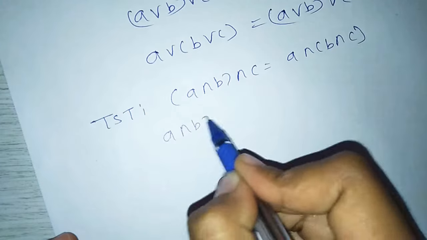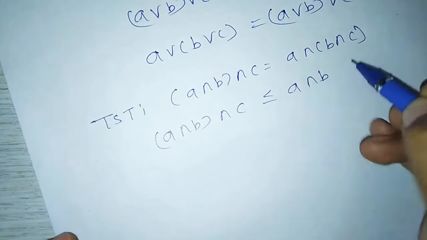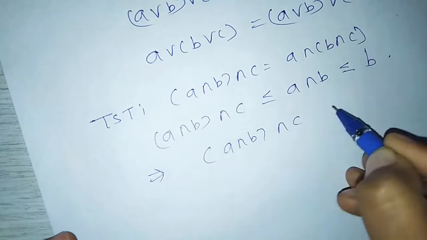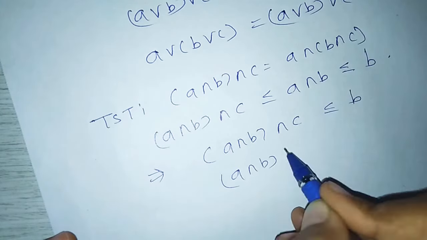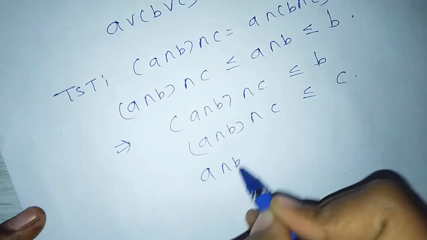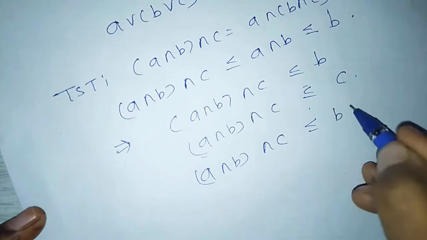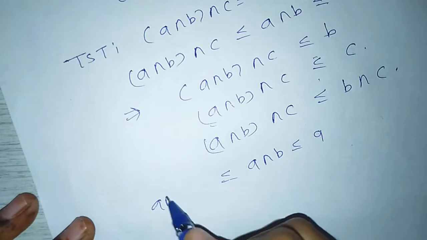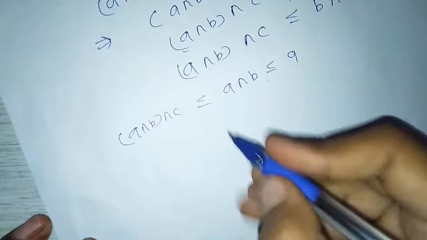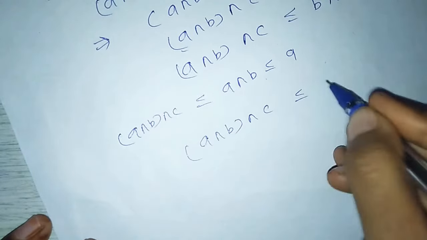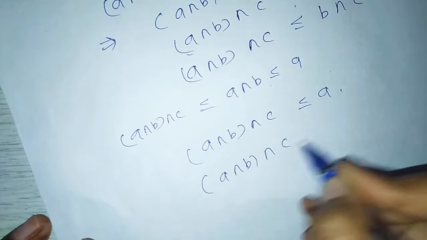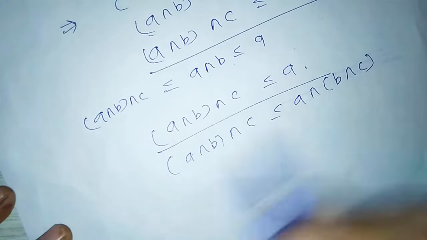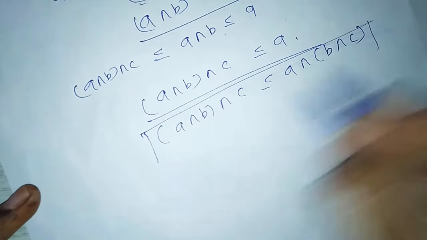Now (A meet B) meet C is less than or equal to A meet B, which is less than or equal to B, which implies (A meet B) meet C is less than or equal to B, and (A meet B) meet C is less than or equal to C. So (A meet B) meet C is less than or equal to B meet C. A meet B is less than or equal to A, and (A meet B) meet C is less than or equal to A meet B. So (A meet B) meet C is less than or equal to A meet (B meet C) with respect to this. Give it as equation number 1.